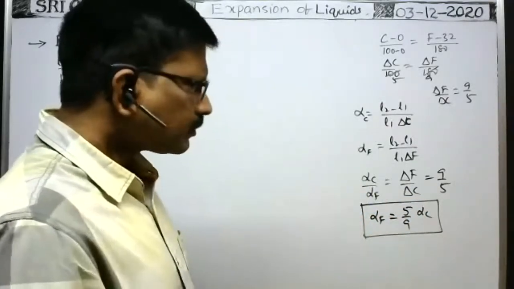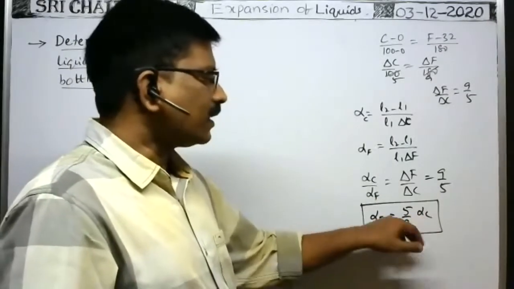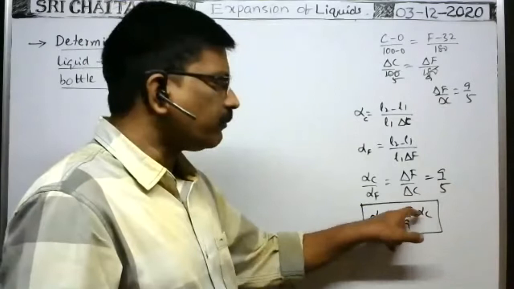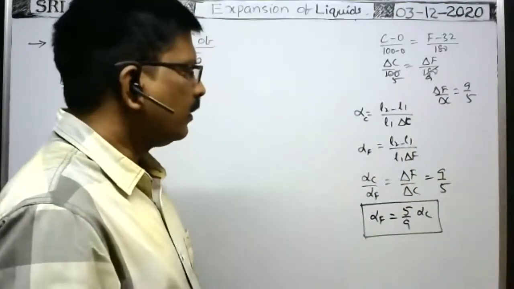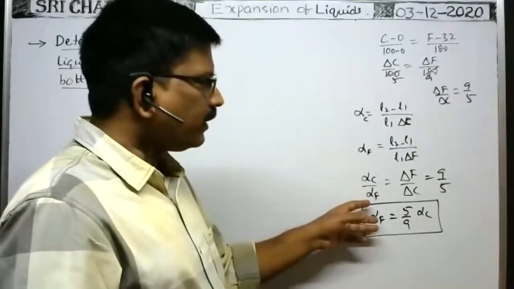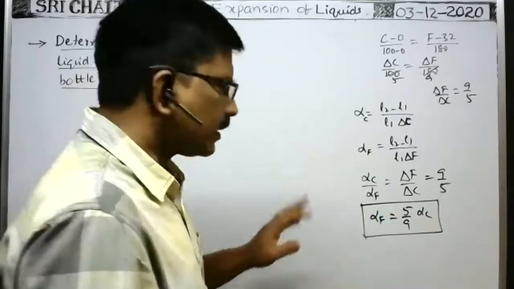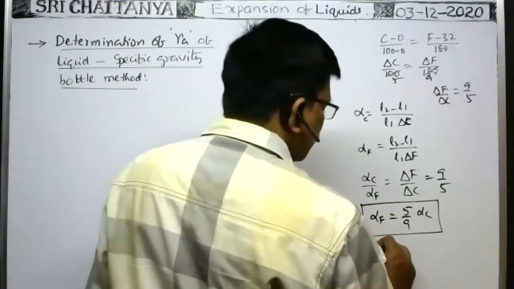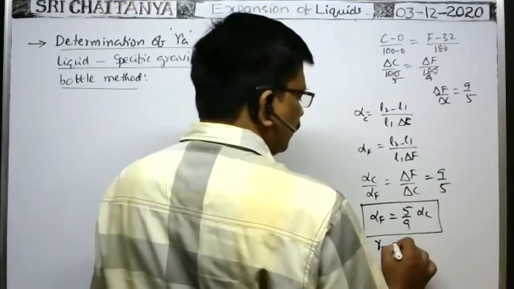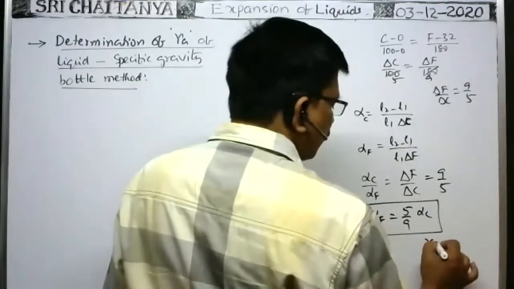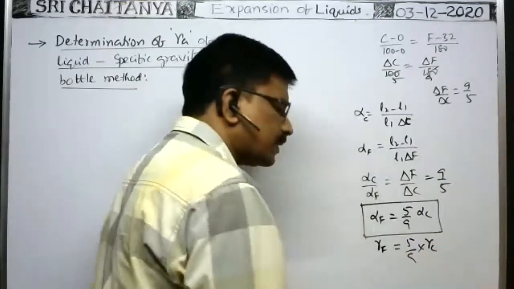Sometimes you will be given the coefficient of linear expansion of the solid in centigrade scale as alpha C, some value like 0.00009. Then they may ask what is the coefficient of linear expansion in Fahrenheit scale. You have to multiply with 5 by 9. Similarly, if you are given the coefficient of volume expansion of the solid in centigrade scale, its value in Fahrenheit scale is simply 5 by 9 into gamma C. That's all.